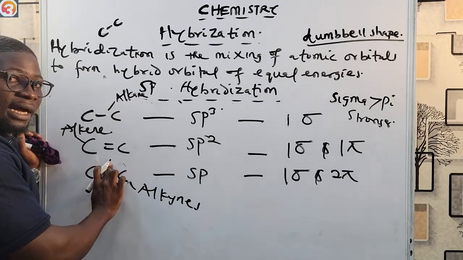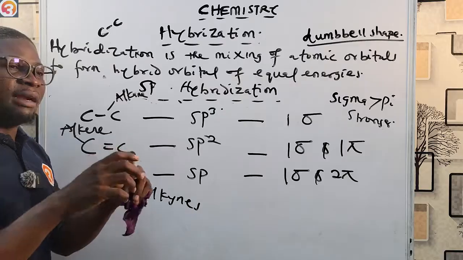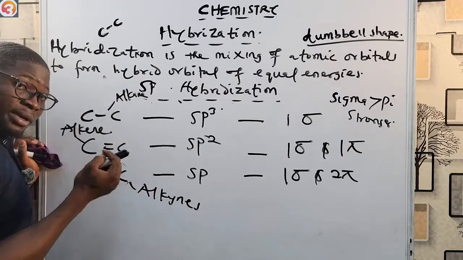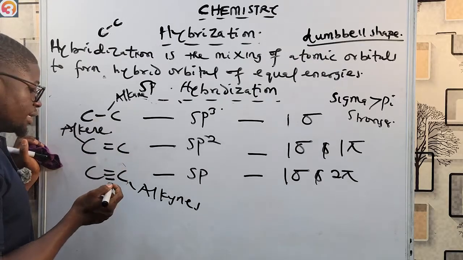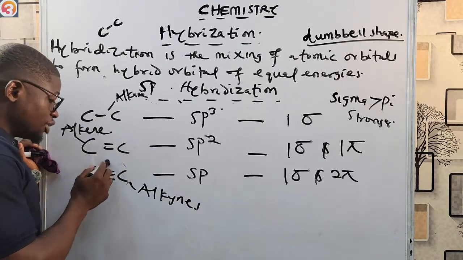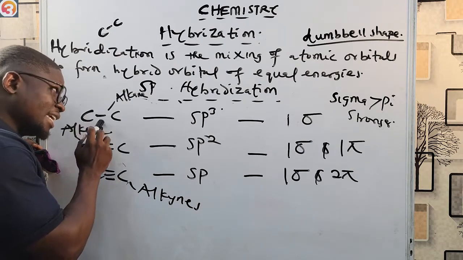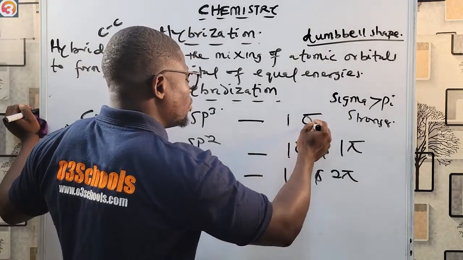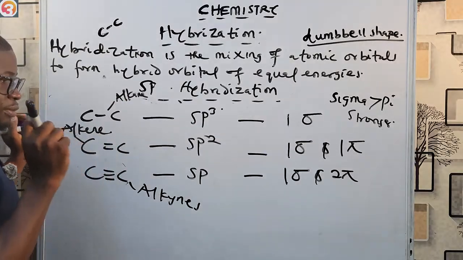Three bonds. Okay, together. Imagine breaking one pencil and breaking three pencils together. Which one will be stronger? Of course, breaking three pencils will be more difficult than breaking a single pencil. So because of that, we said that the triple bonds in alkynes are stronger than single bonds in alkanes. Okay, but the sigma bond is stronger than the pi bond. You must take note of that.